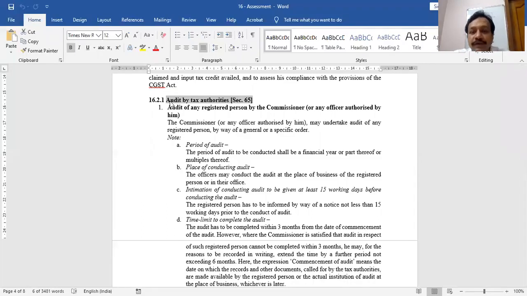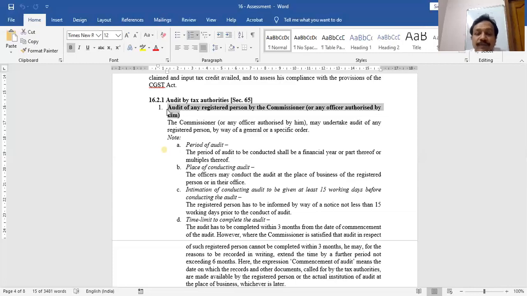Now my first section is audit by tax authorities. Who can do the audit? Of course, the tax department, because as a taxpayer, I have given my information, and the department has a right to do audit. So let me discuss some topics in section 65. Audit of any registered person can be done by the commissioner or any officer authorized by the commissioner.